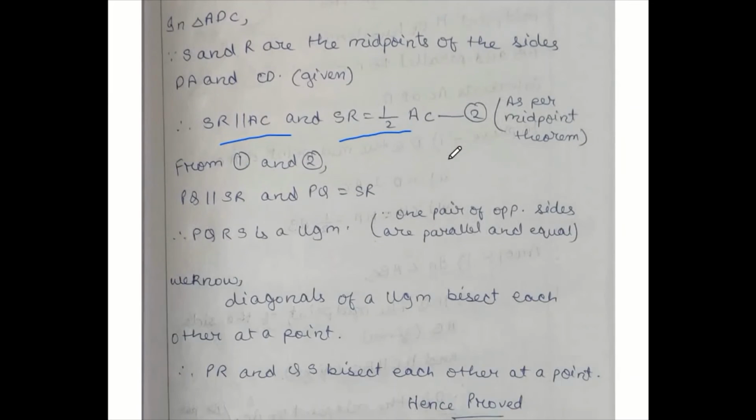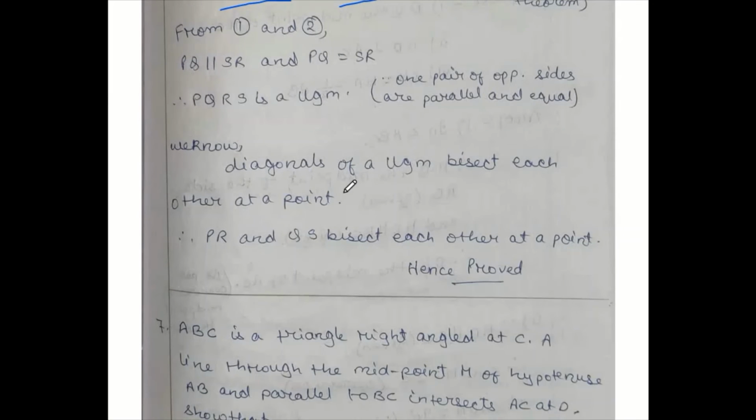So that's why I have done the final conclusion. Diagonals of a parallelogram bisect each other at a point. Therefore, PR and QS bisect each other. Hence proved.